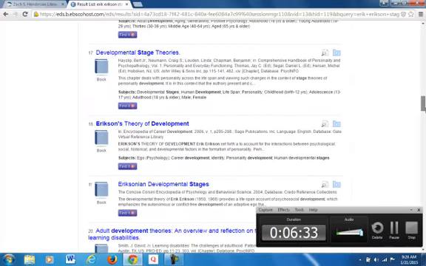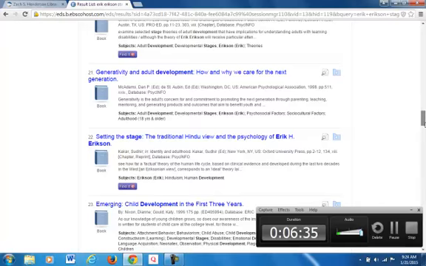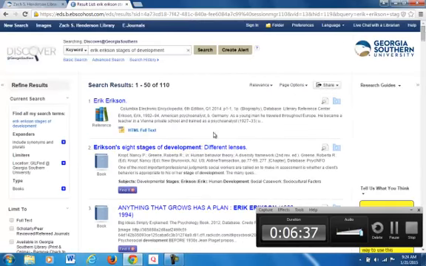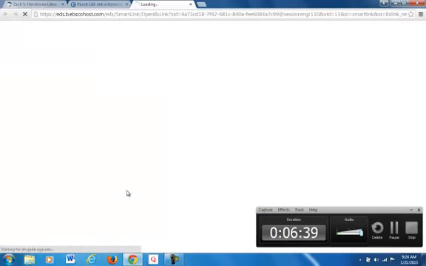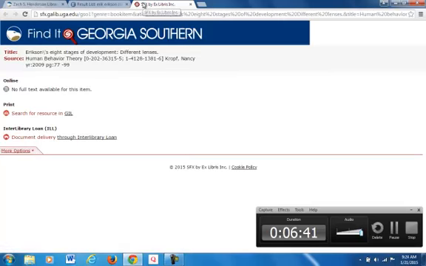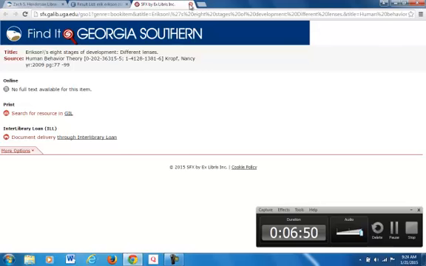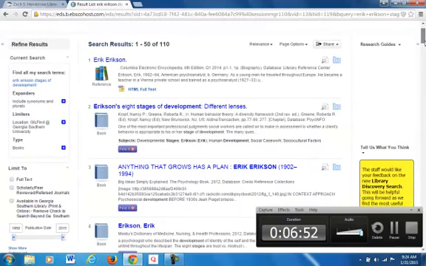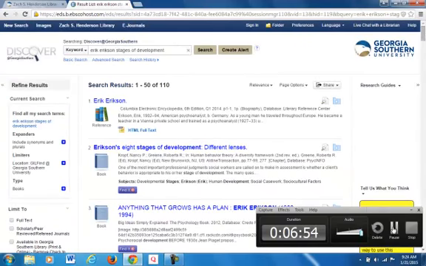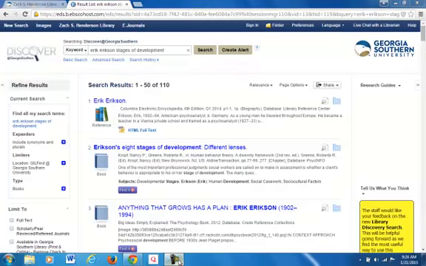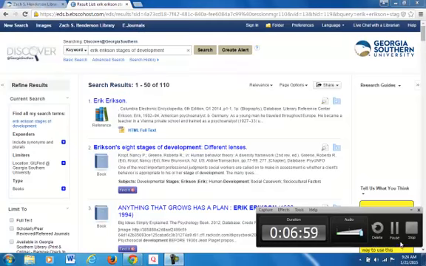Once I got through that, obviously there's a lot of choices here. So, let's find this one, see if they have it. Since they don't have this particular book here, I would try to go through Interlibrary Loan. Again, I'd have to put in my own password and such, but I am aware of how to do it. That's essentially how I would do my research for this paper, or how I am doing my research on this paper. So, that's it.